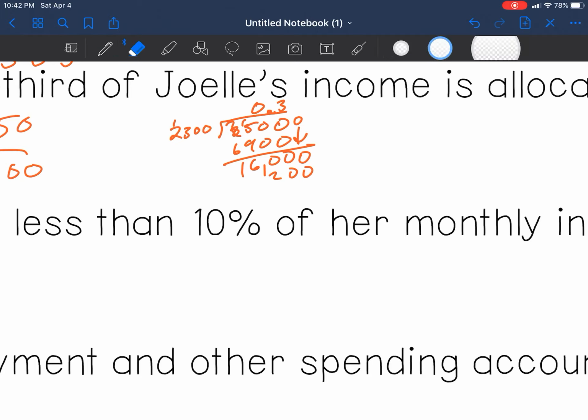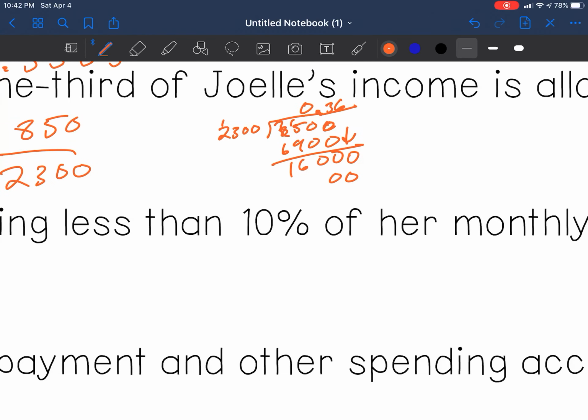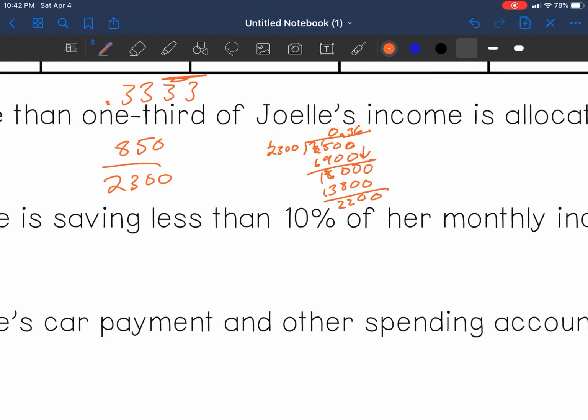I've got to do my math as well. 6 times 2 is 18. 7 times 2 is 14. 7 times 3 is 21. It will be 6. Oops, sorry about that. It's going to be 6. So 6 times 3 is 18, 6 times 2 is 12, 13. When we subtract that, we borrow. This is a 5, and we get 2,200. It's 0.36.